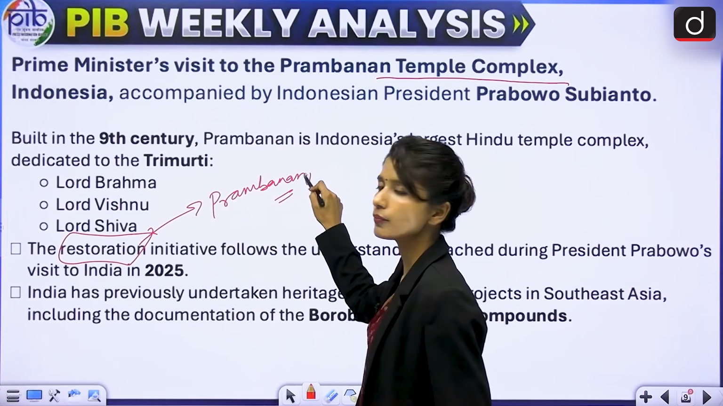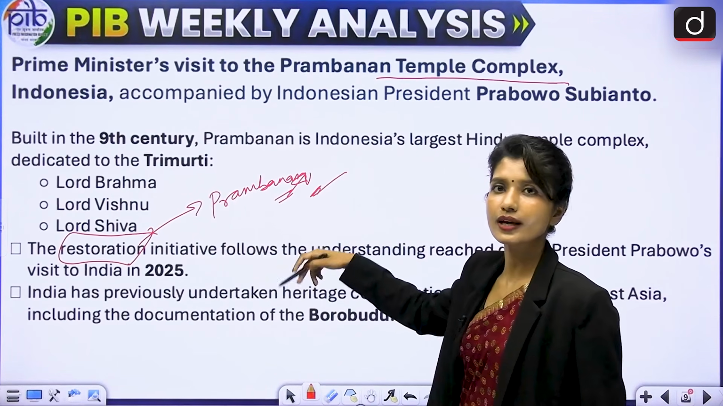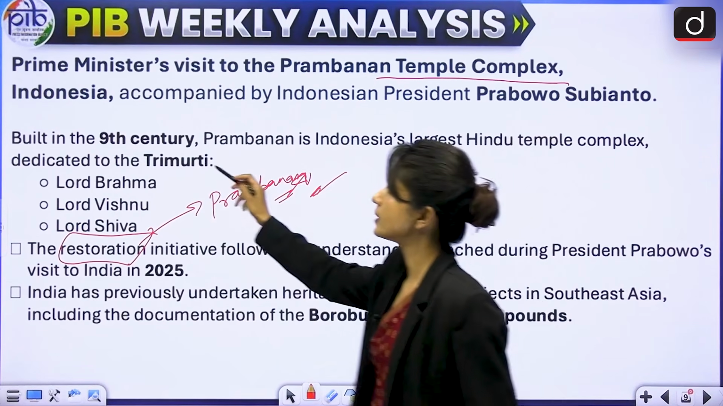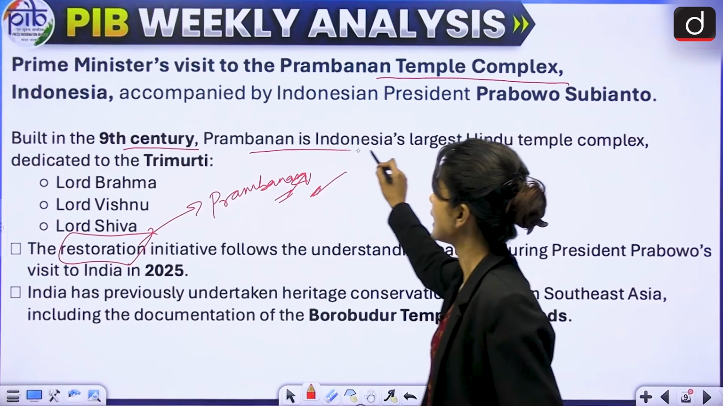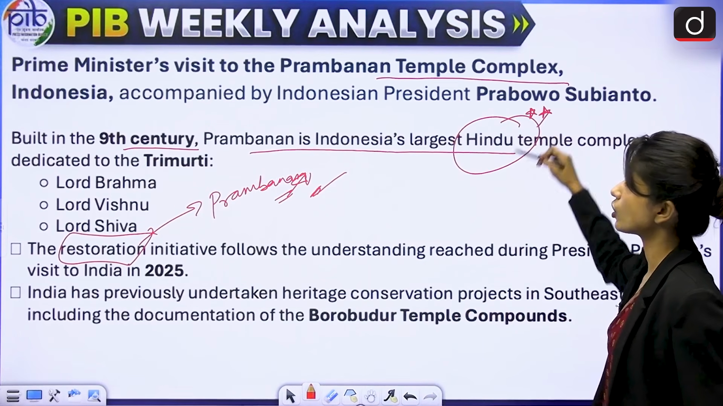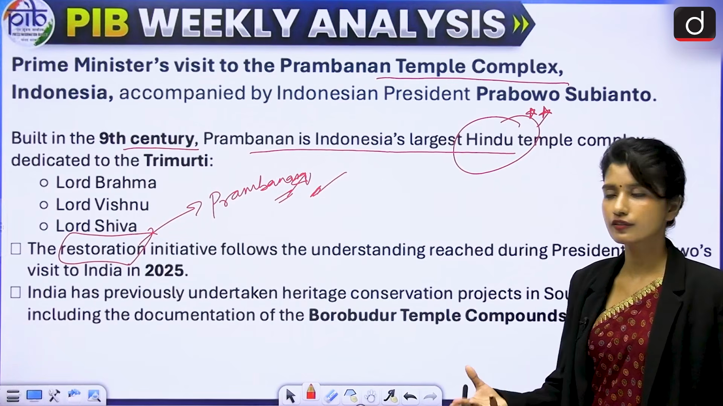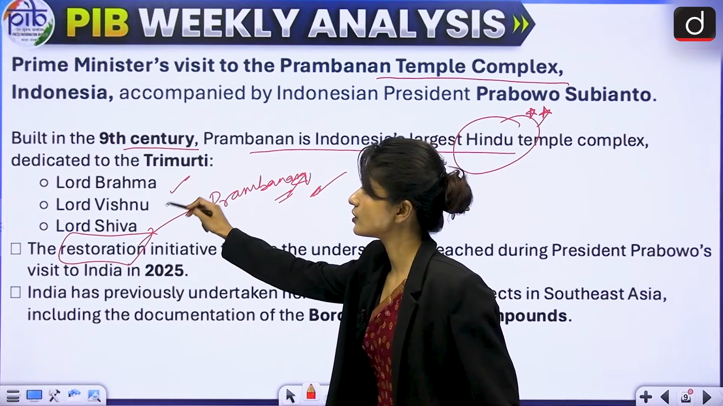Why is this temple important for us? Is this news important for us? No. But this temple is important for us. Why? Because it can be asked in prelims. It was built in 9th century and it is Indonesia's largest Hindu temple complex. It is dedicated to Trimurti. What are Trimurti? Brahma, Vishnu and Shiv. So it is dedicated to Brahma, Vishnu and Shiv.